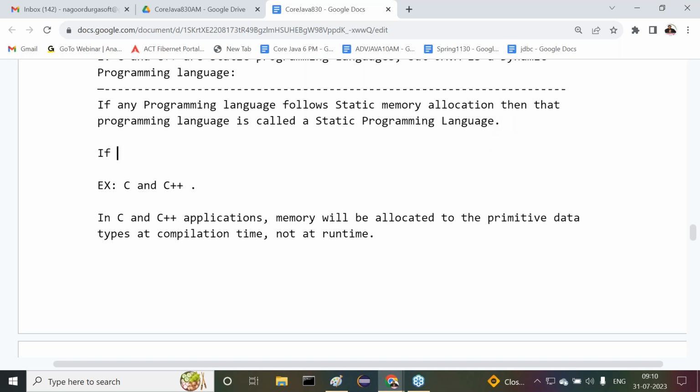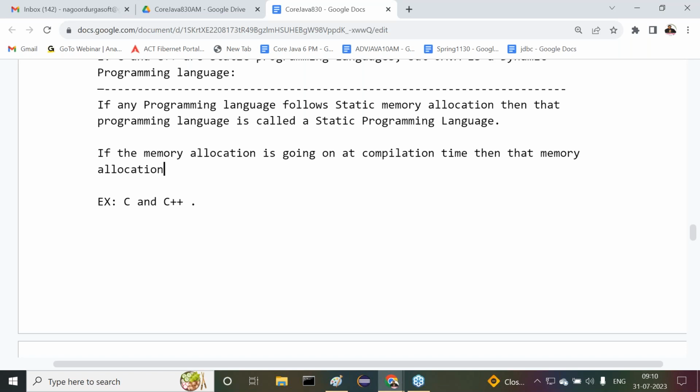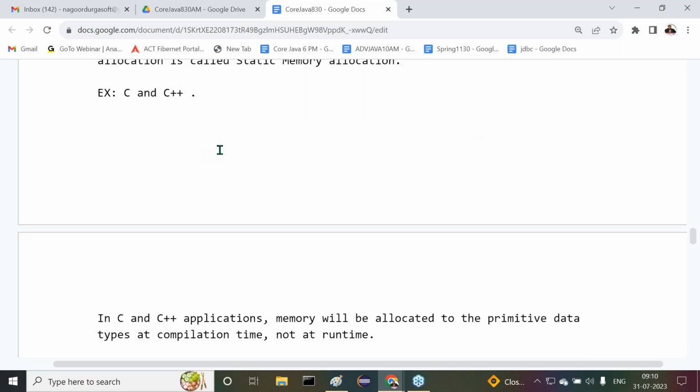If the memory allocation is going on at compilation time, then that memory allocation is called static memory allocation. Again, clear cut information. Now try to understand it clearly. Examples are C and C++. We have to understand this clearly.